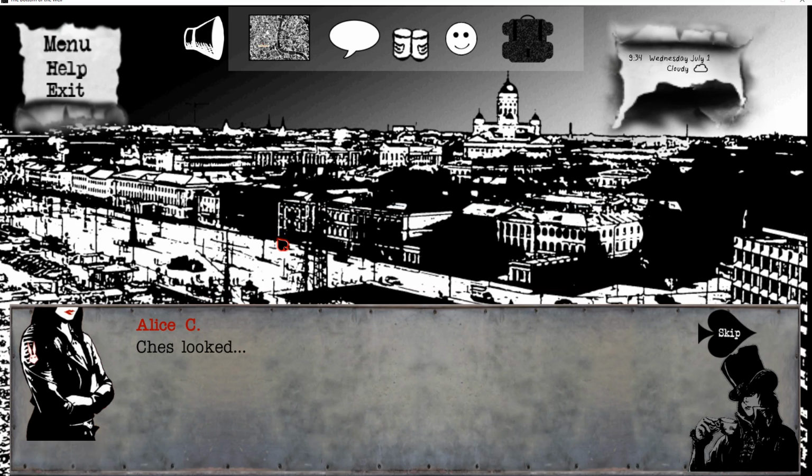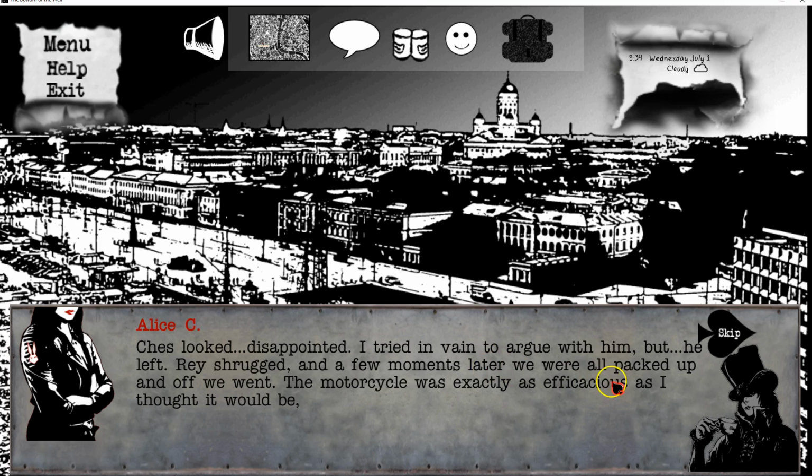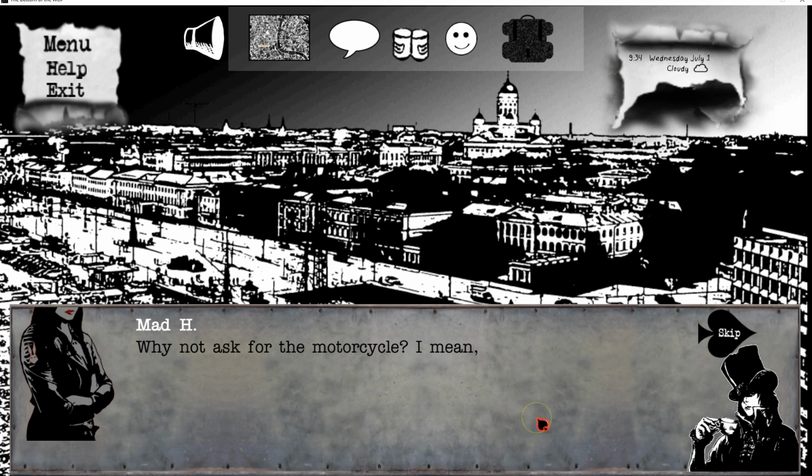Skirt. Hell yes. Chess looked disappointed. I tried in vain to argue with him, but he left. Ray shrugged, and a few moments later we were all packed off and off we went. The motorcycle was exactly as efficacious as I thought it would be, skipping past the full cars and even edging through masses of people. We made it to the fallout shelter in excellent time.